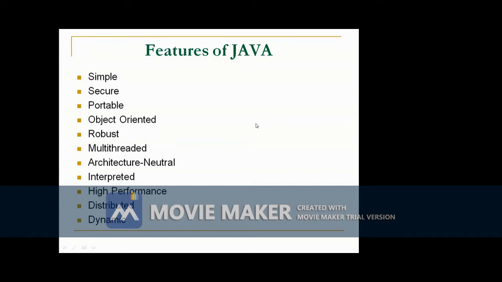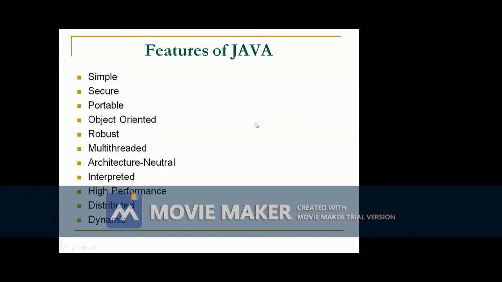Second one, Java is secure. Every time we download a normal program from the internet, we are taking a risk because the code we are downloading might contain some virus. At the core of the problem is the fact that malicious code can cause damage because it has gained unauthorized access to system resources. For example, a virus program might gather private information such as credit card numbers, bank account balance, passwords, etc.